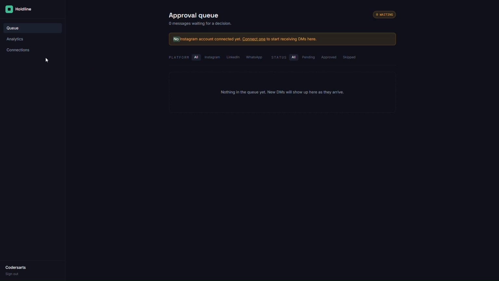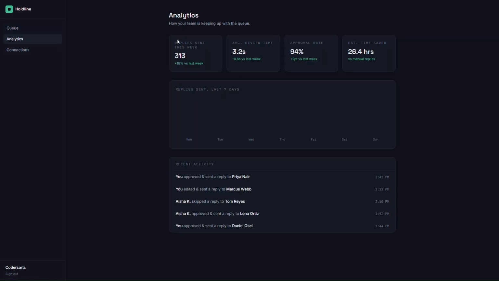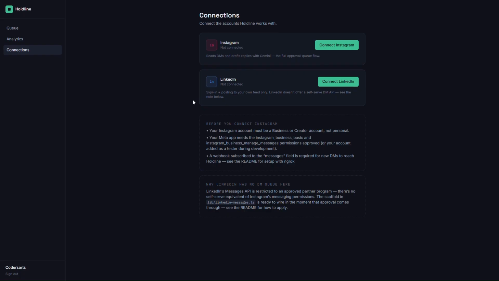We have just 3 sections on the left sidebar. First is queue, so it basically shows all the messages that you have on your platform. I will also show you how things actually work. And then we have analytics. It shows all the replies that you have made in that particular week, in that particular month and time frame, all of these things. Then we have this connector section. We will explore each of these things individually.